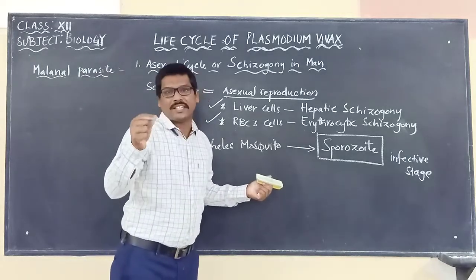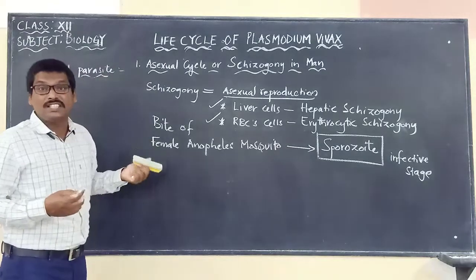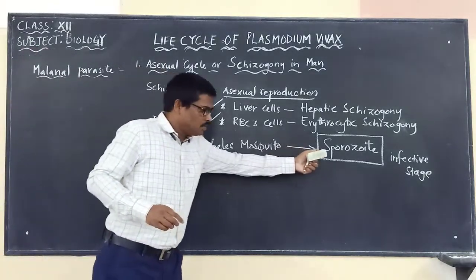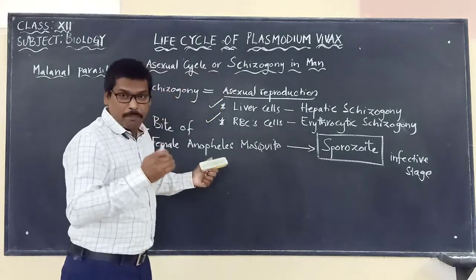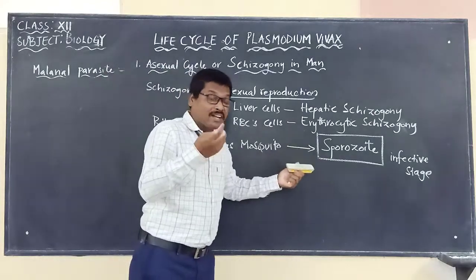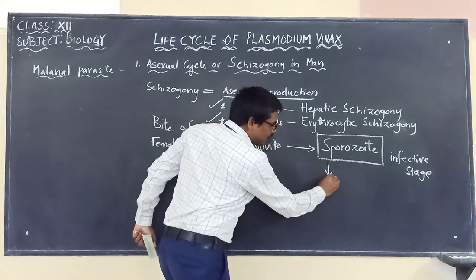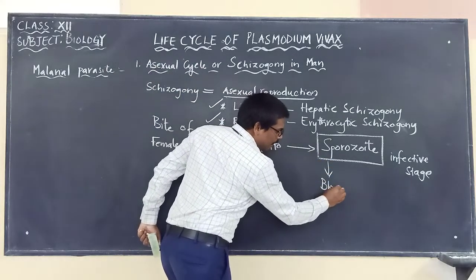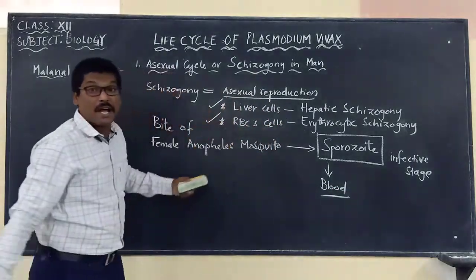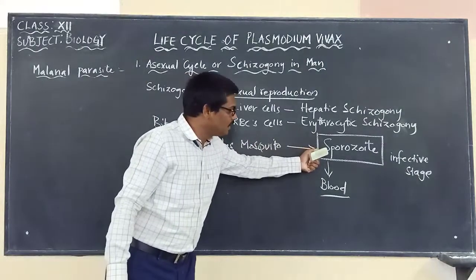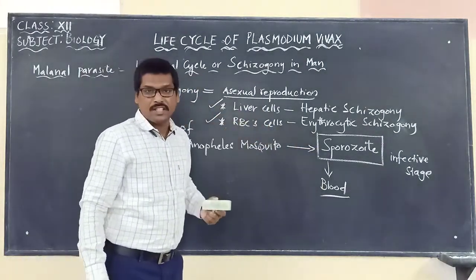As it undergoes several changes, it will cause the disease called malaria. The sporozoite is carried by the blood to the liver cells and RBC cells.